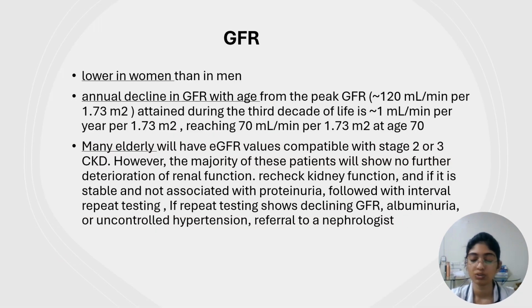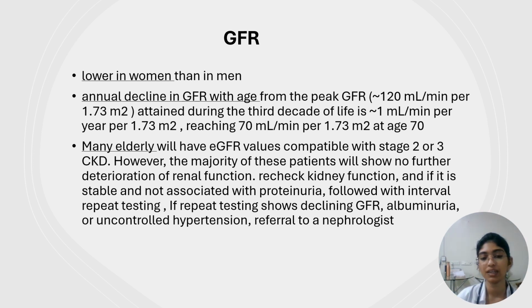The GFR is usually lower in women as compared to men, and there is an annual decline in GFR starting from the third decade. The peak GFR of 120 is achieved around the third decade of life, and after that every year there is reduction in GFR by 1 ml. So at the age of 70, GFR reaches around 70 ml per minute per 1.73 meters square. Because of this annual decline, the GFR of many elderly patients may be compatible with the GFR level of stage 2 or 3 CKD.